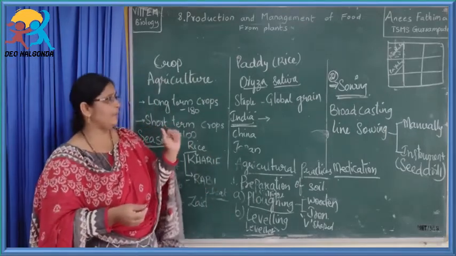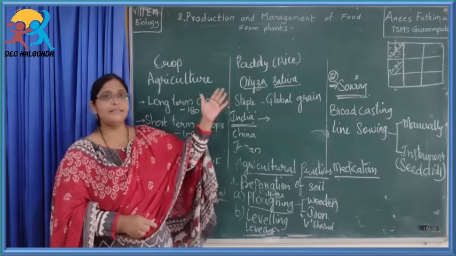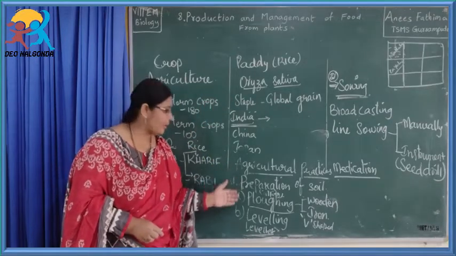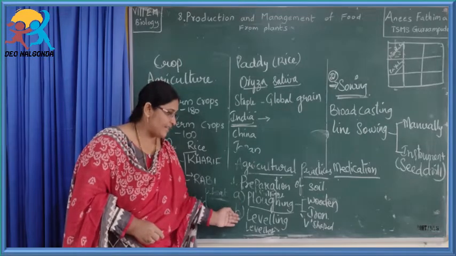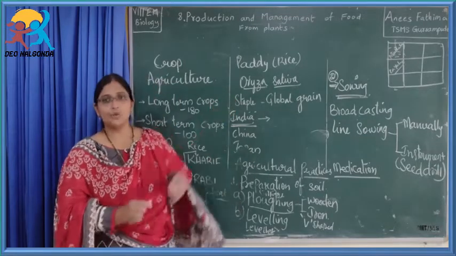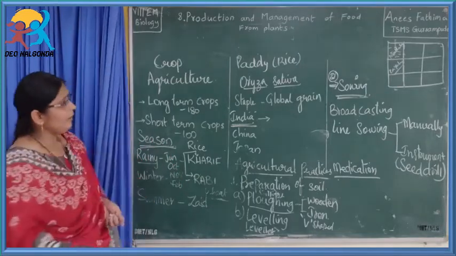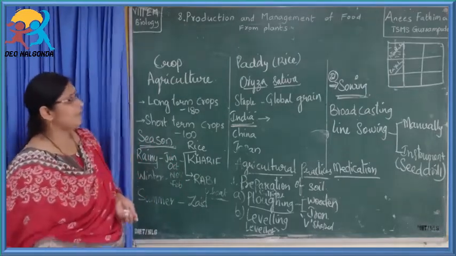So this is regarding the next agricultural process, that is sowing. We have seen preparation of soil. In preparation of soil we have seen ploughing as well as leveling. The next one is sowing. Now here we will be seeing about an agricultural crop, that is rice.